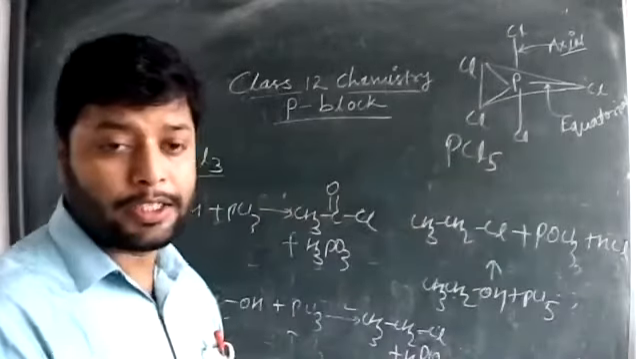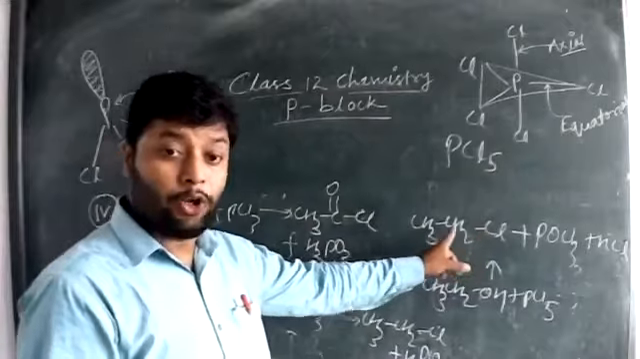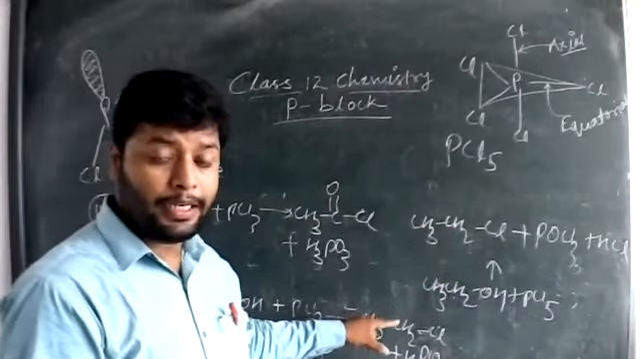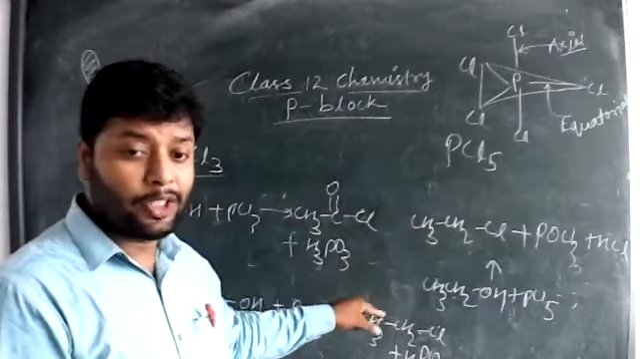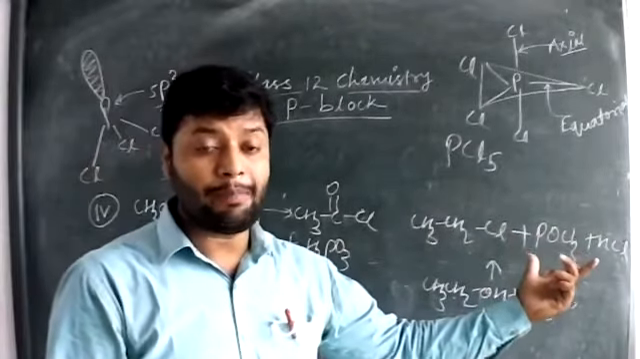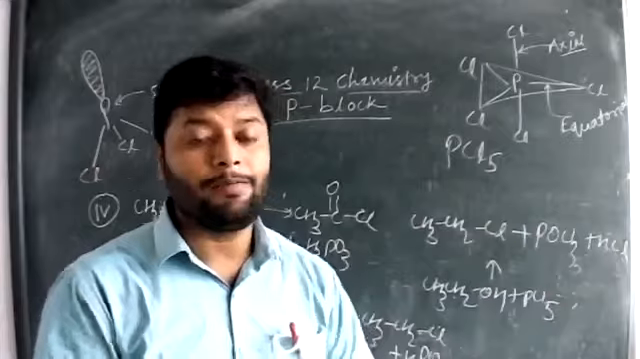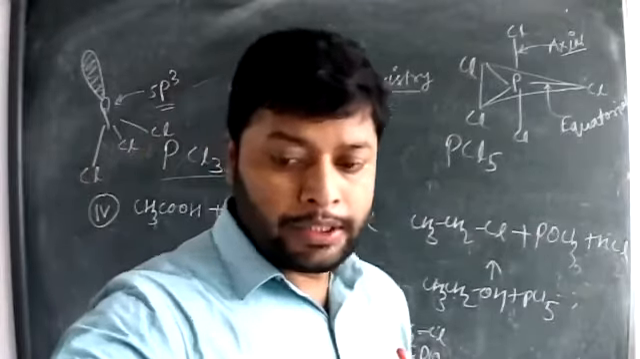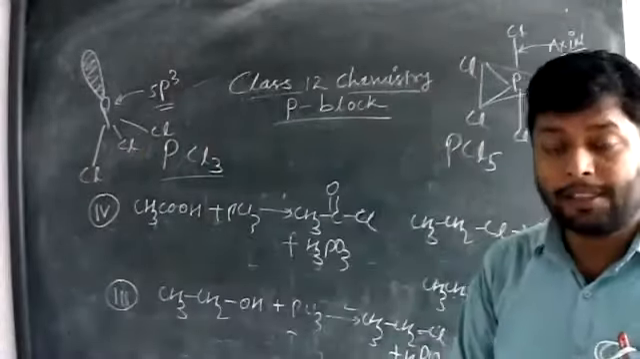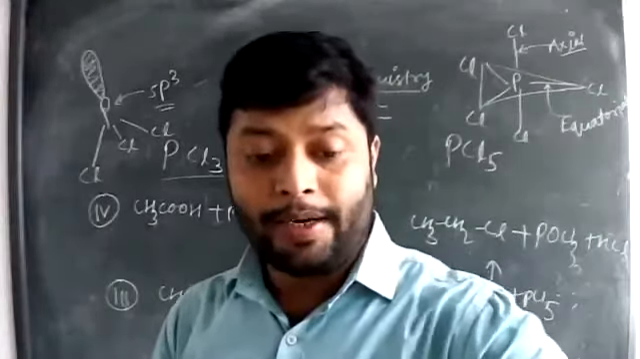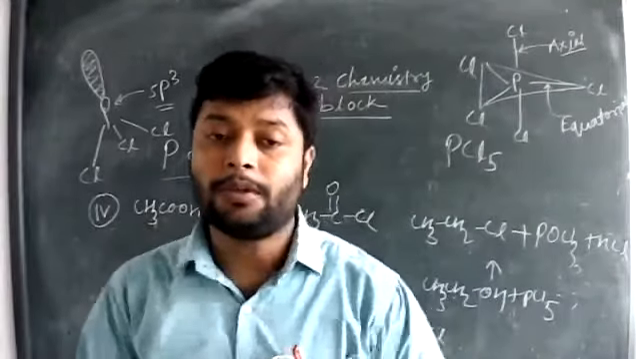Look at the byproducts. The main product is a chloroalkane. Here also chloroalkane was formed, but there the byproduct was H3PO3. Now we are having POCl3 as a byproduct, along with HCl, the production of the gas. Detailed reaction of these two halides will be in haloalkane and haloarene, so we'll discuss there also.